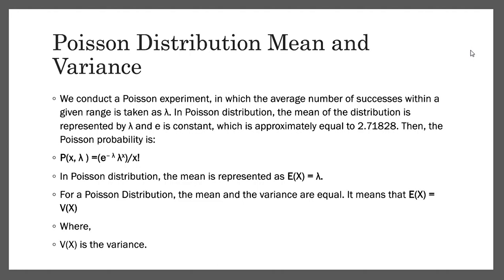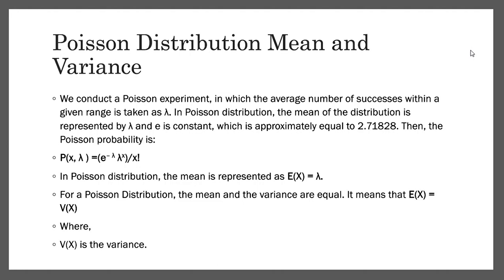In the Poisson distribution, the mean is represented as expected value of x equal to lambda. That can also be said as np from the binomial distribution. For a Poisson distribution, the mean and variance are equal.